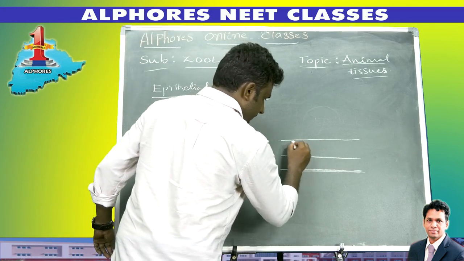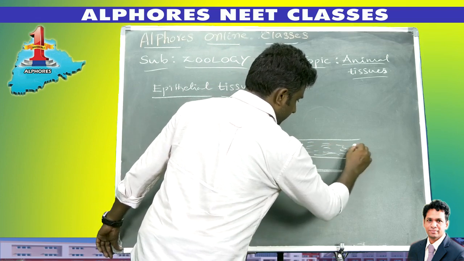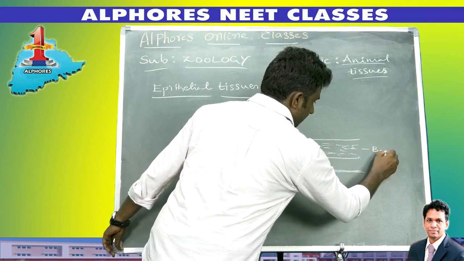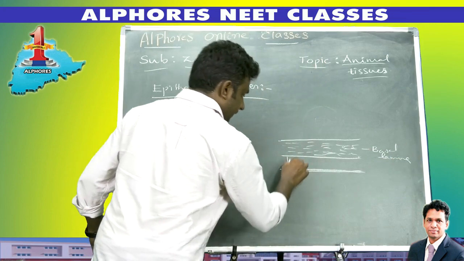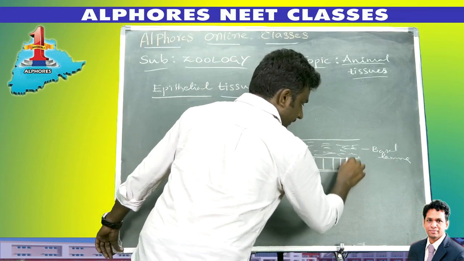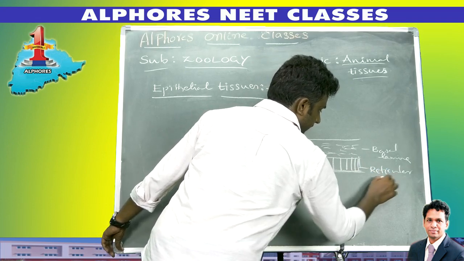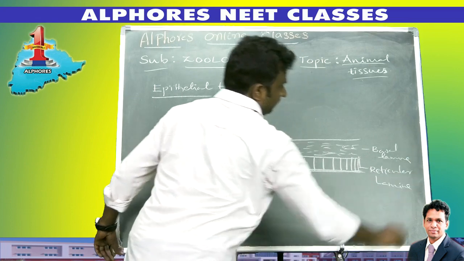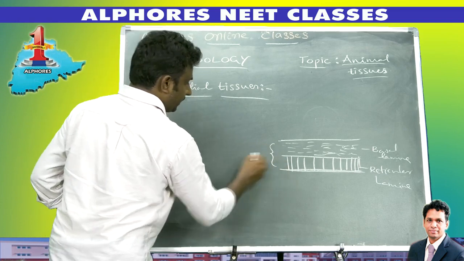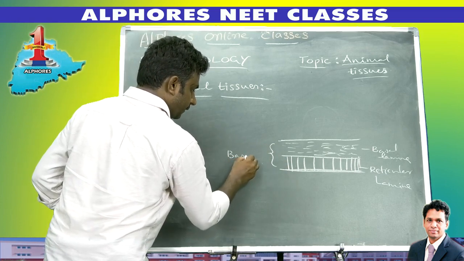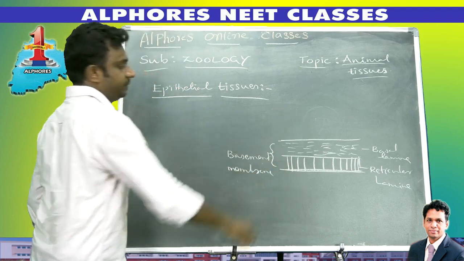The basement membrane consists of two layers: the basal lamina and the reticular lamina. These two layers are collectively called the basement membrane.